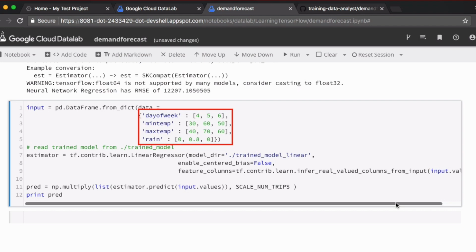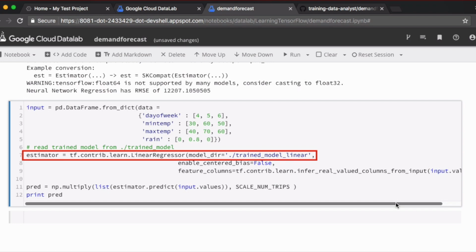Here is the input feature vector that we pass in order to determine what the demand for taxi cabs will be. If the days of week are 4, 5, 6, that is Wednesday, Thursday, and Friday, the minimum temperatures are 30, 60, and 50 Fahrenheit on those days. Maximum temperatures are 40, 70, and 60. And on Thursday, there's a little bit of rain. It says 0.8 in our input.